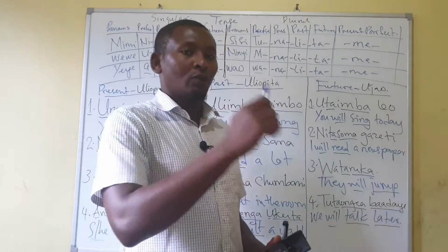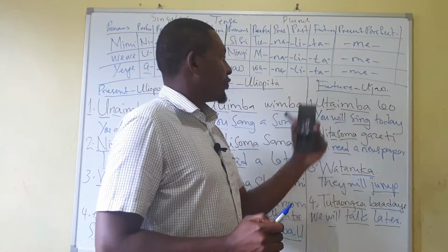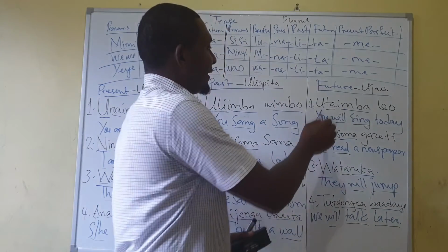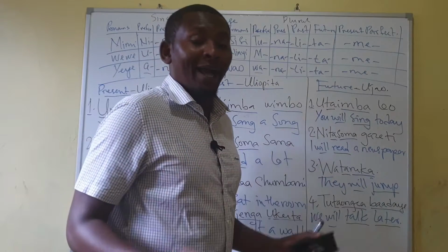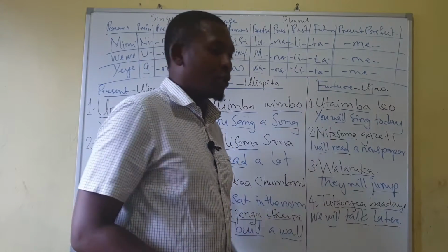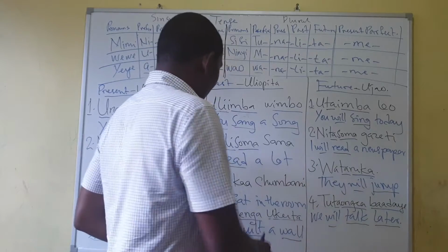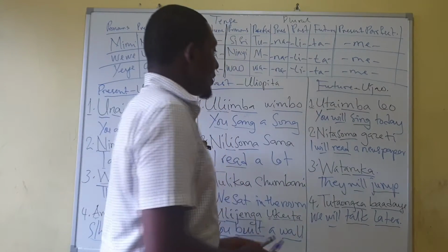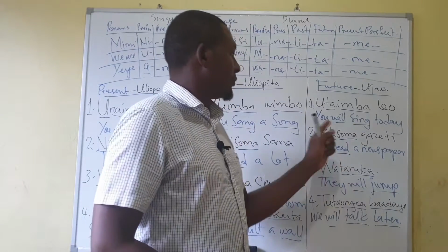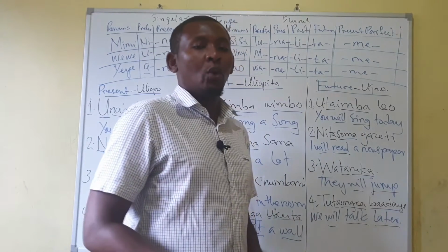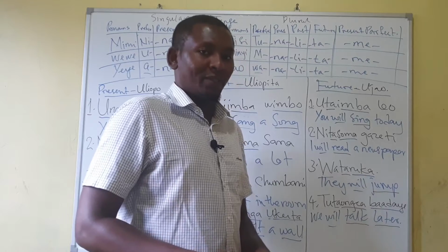Okay, let's go to the future. In the future here, we have ta. Regardless of singular or plural, you use ta. Okay? So, utaimba leo. Utaimba leo. You will sing today.